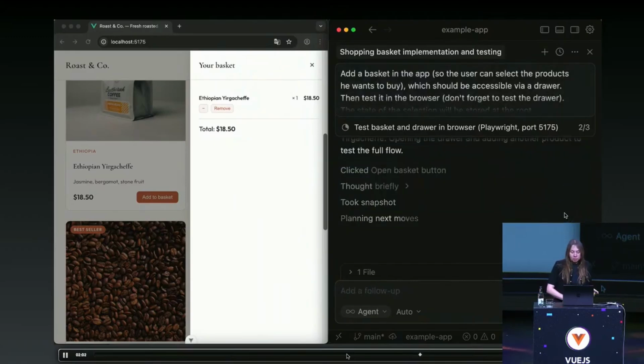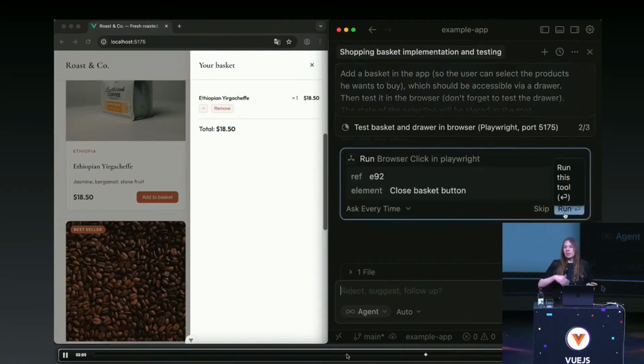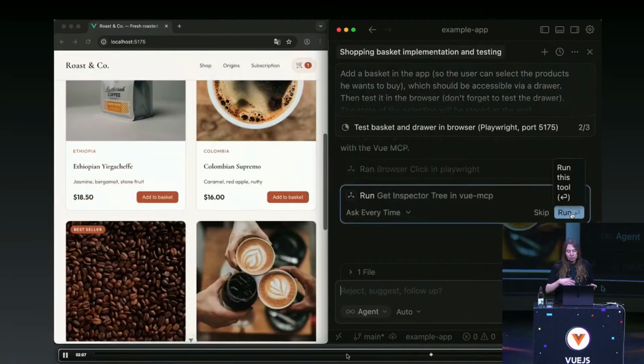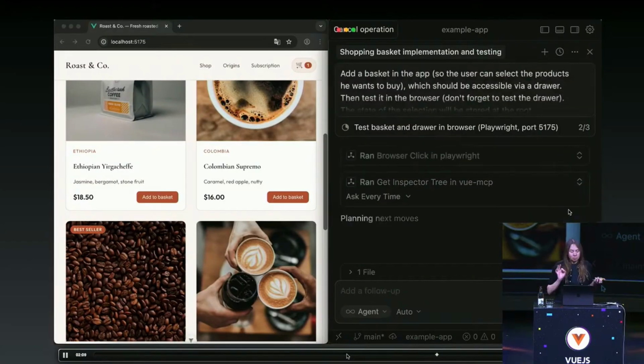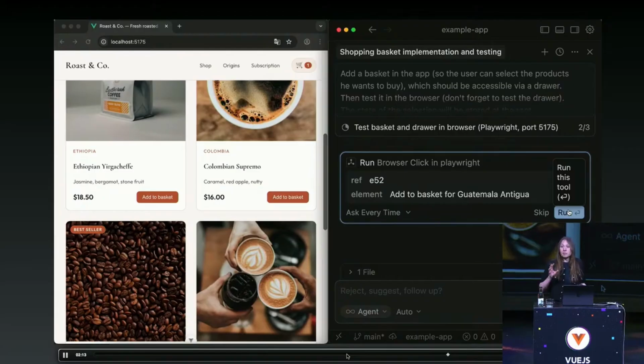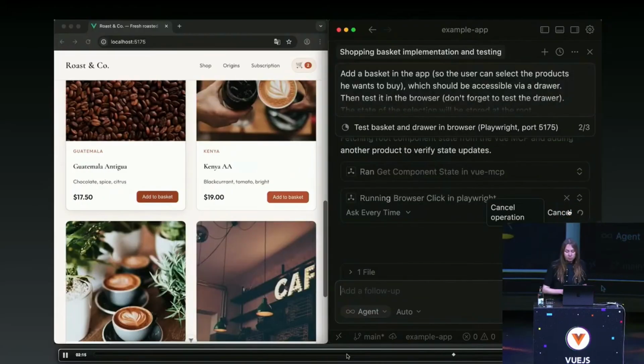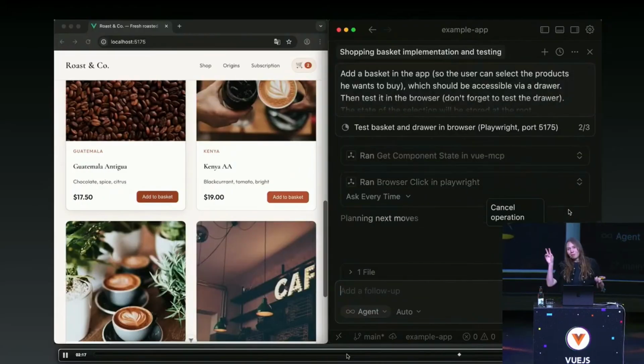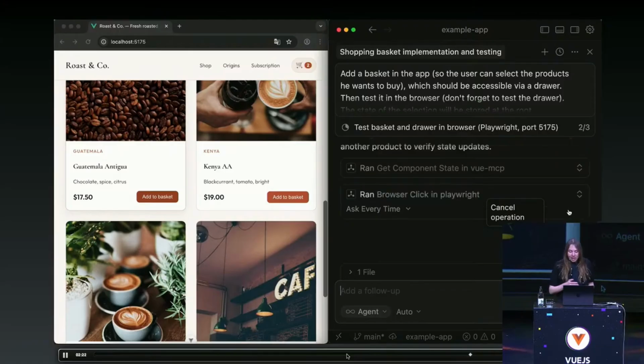Taking a snapshot, getting back the snapshot. The LLM can visualize the snapshot and say, okay, visually everything seems okay. Let's now test internally, the state of the application. Then it found that it could use the Vue MCP for that, and it is testing.